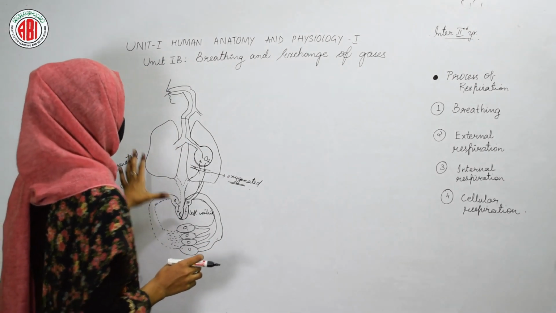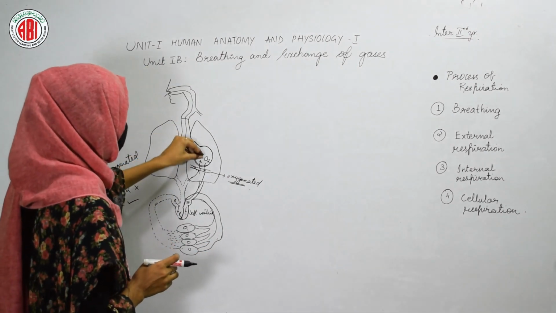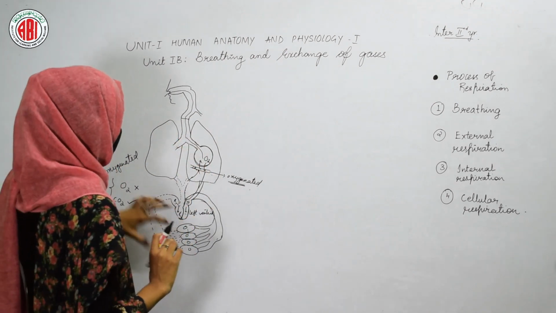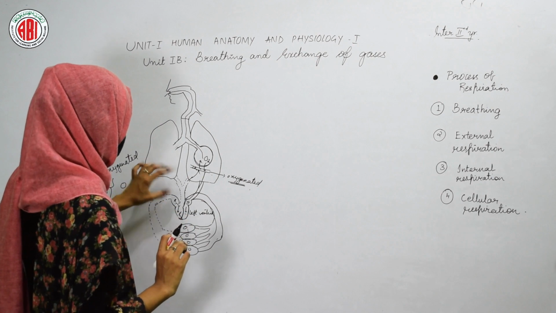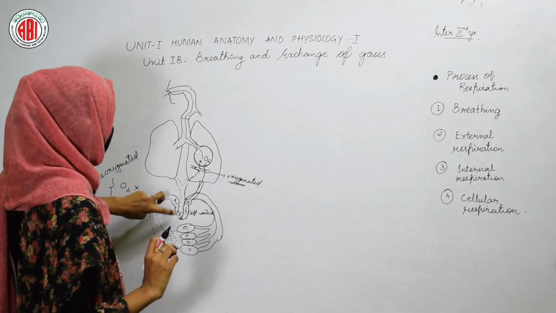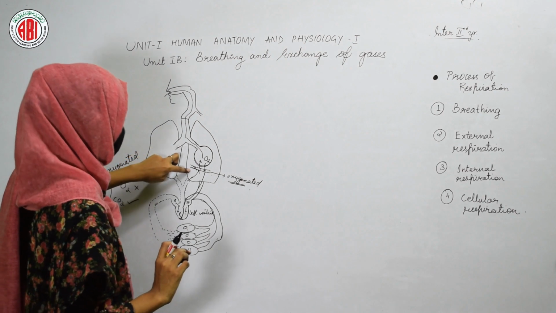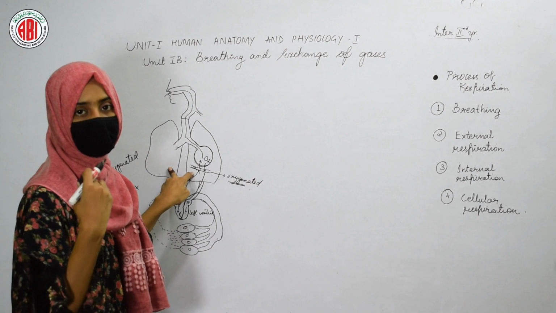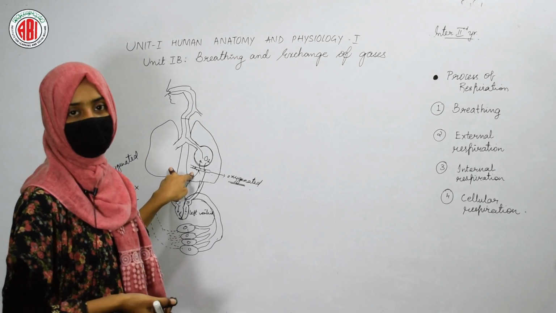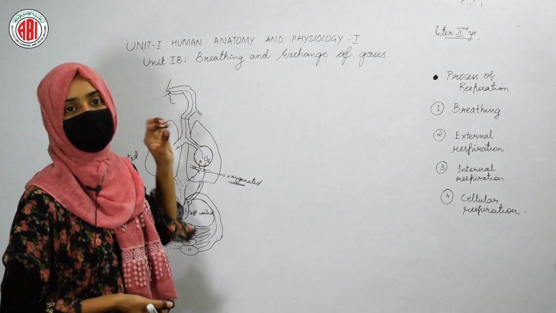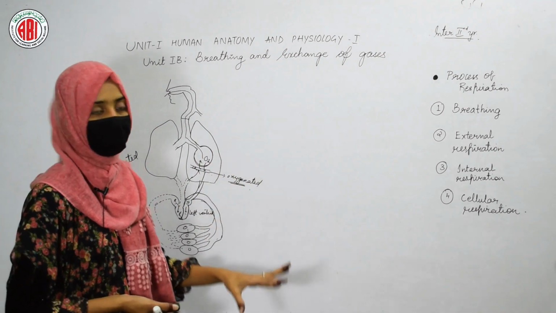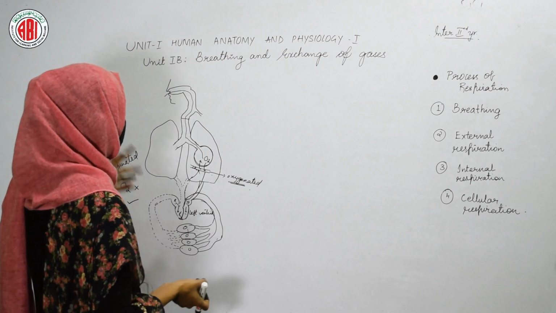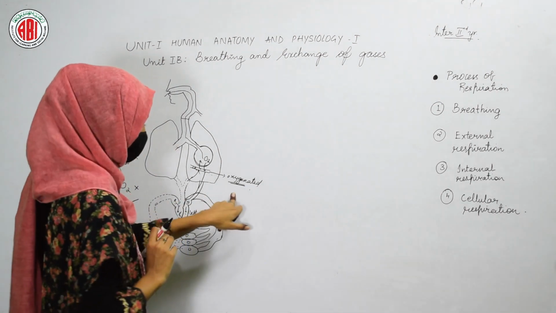This is very simple. Firstly, the air enters the lungs. It is rich in oxygen. The deoxygenated blood is collected from the different organs of our body by the right atrium and right ventricle. It is sent to the lungs. When it is sent to the lungs, their work has started. What is the work of the lungs? They send oxygen into the blood and take the carbon dioxide from the blood, so they help in making the blood oxygenated.